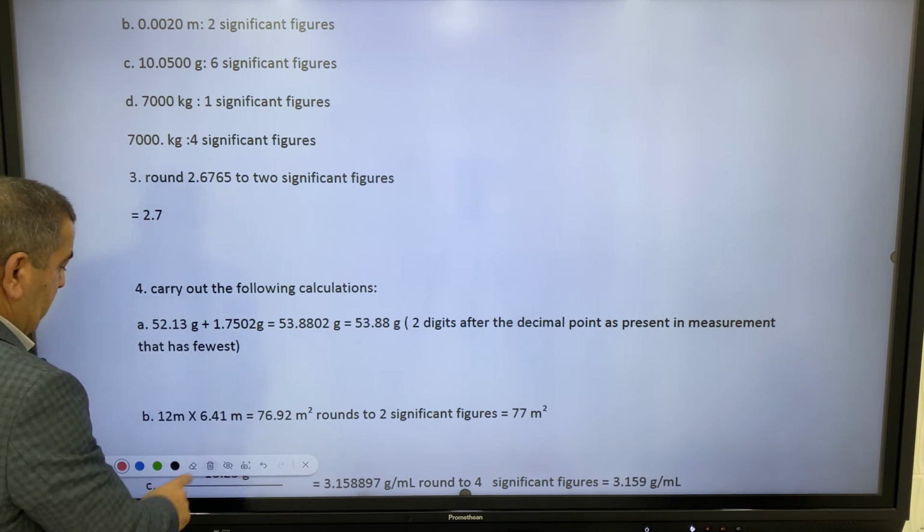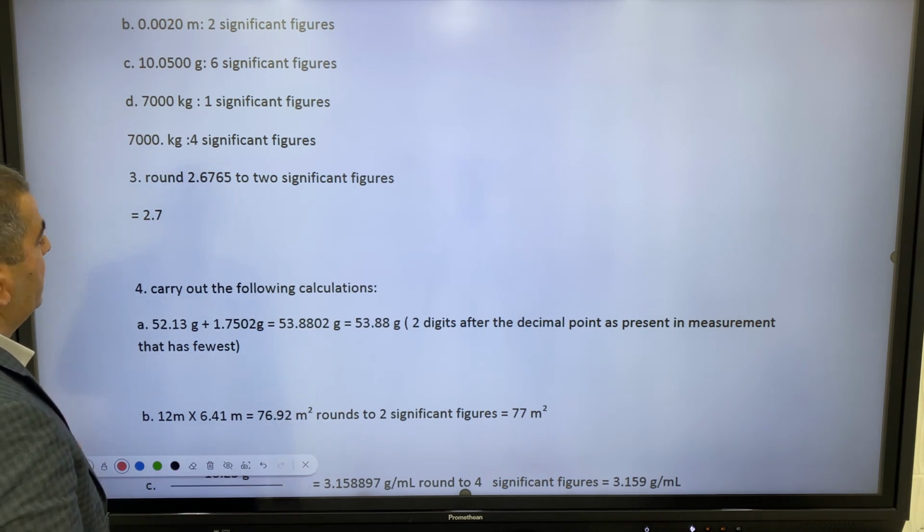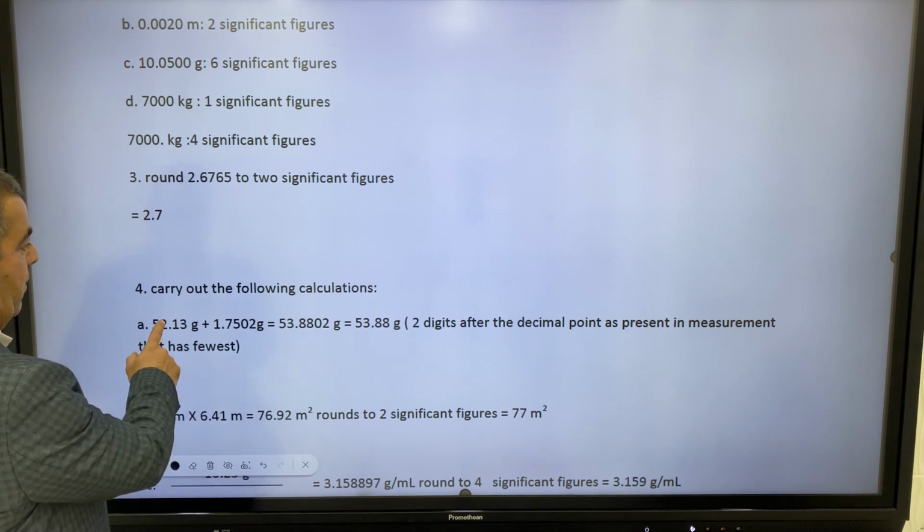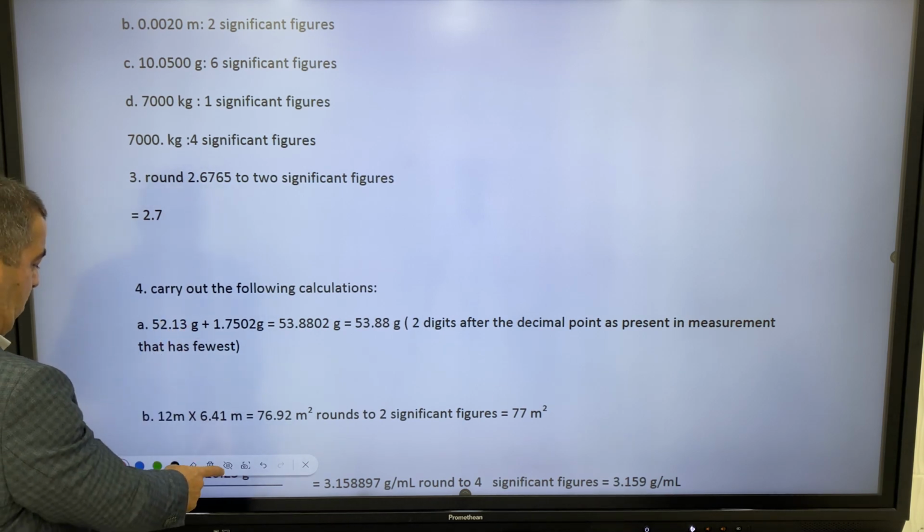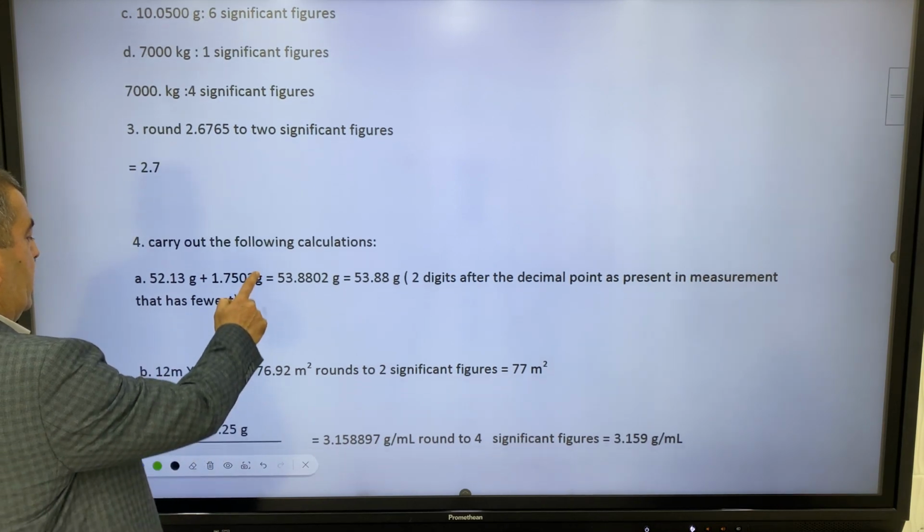Second, we have carry out the following calculations. We have some calculations here. Let's see them and solve them.